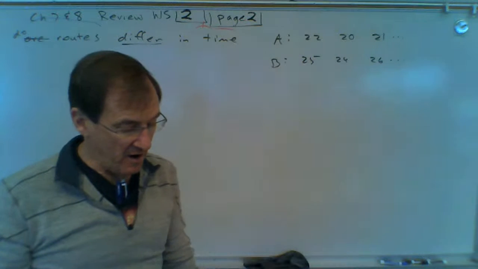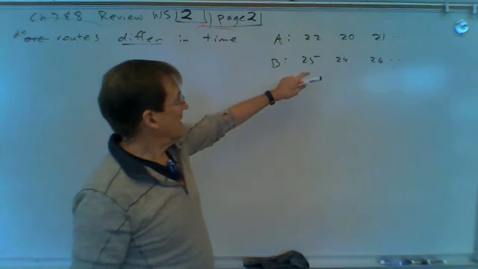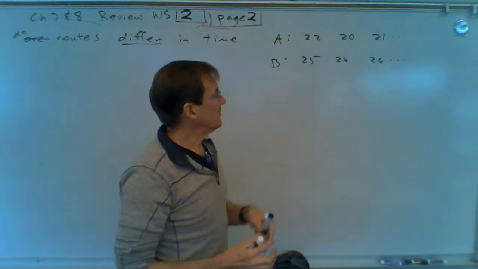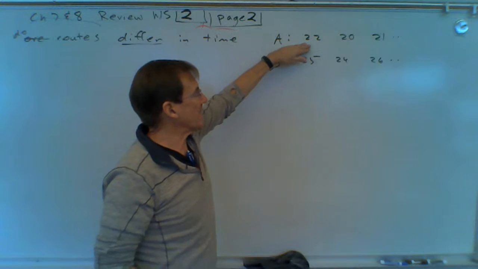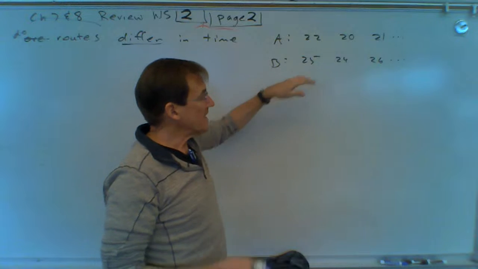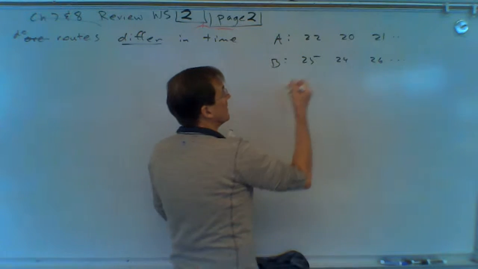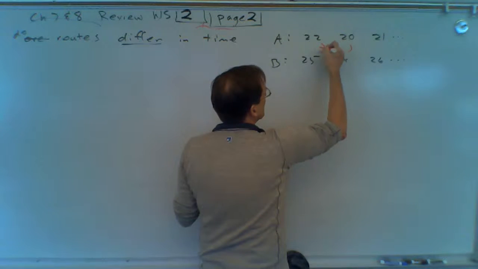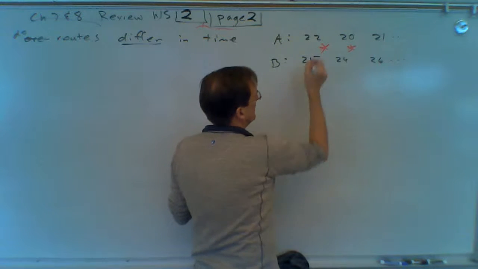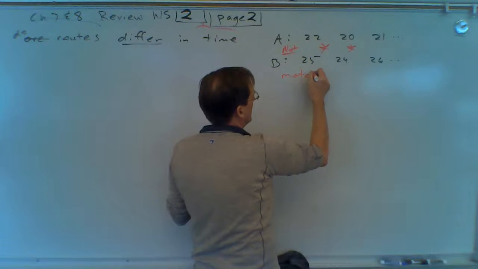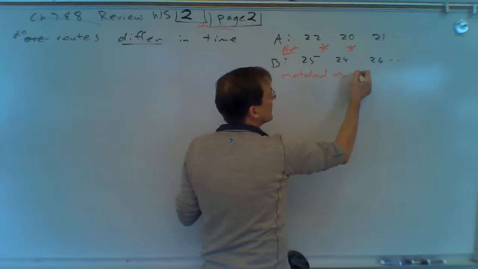These samples are independent because these 2 times don't go together. So Billy drove route A on one day, and then on a different day, he drove route B. So there's nothing that ties these numbers together. So they are not matched, which means they're independent.